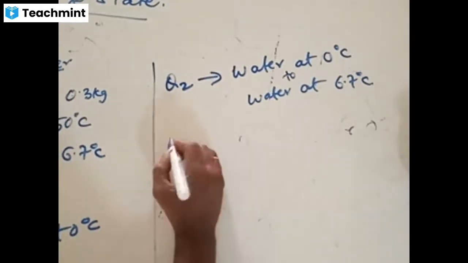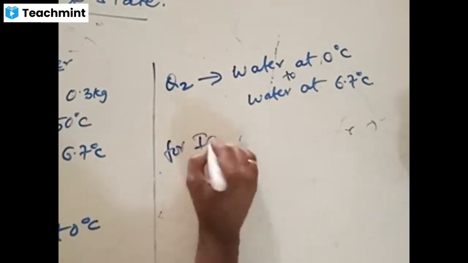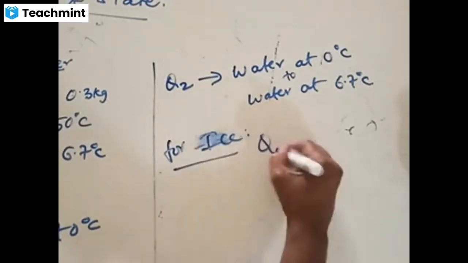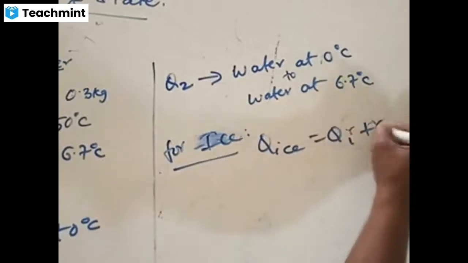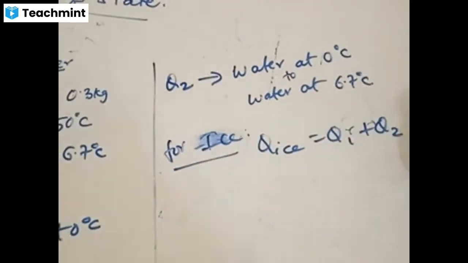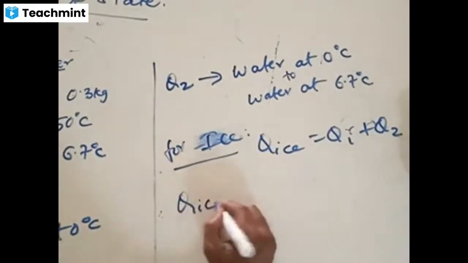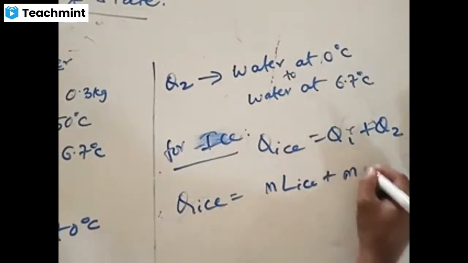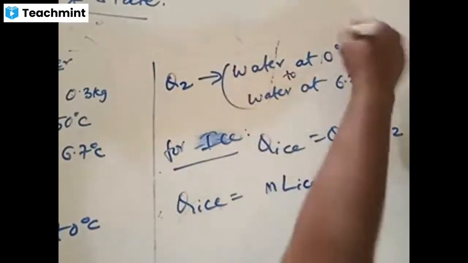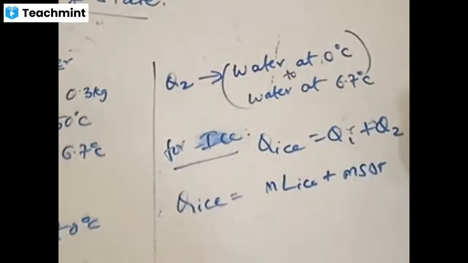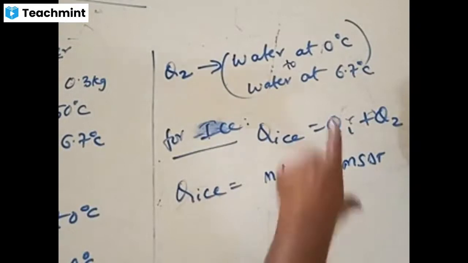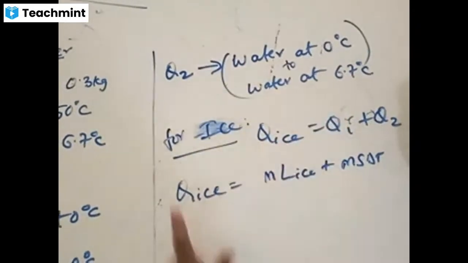So for ice, steps are completed. What is that? Q of ice is equal to Q1 plus Q2. Can you do this? Q1 is equal to what? Q1 is mL of ice plus mS delta T. What is the formula for Q2? mS delta T. What is m? Mass of the ice. S is specific heat of water.